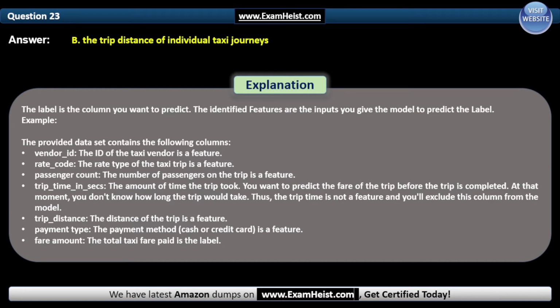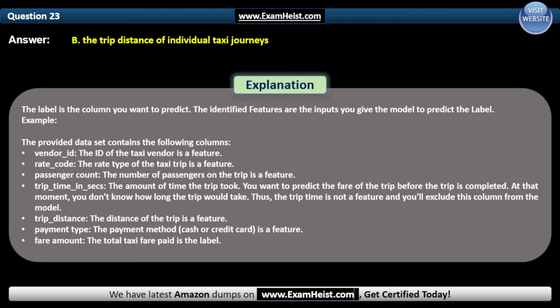Vendor ID, the ID of the taxi vendor, is a feature. Rate code, the rate type of the taxi trip, is a feature. Passenger count, the number of passengers on the trip, is a feature. Trip time in seconds, the amount of time the trip took. You want to predict the fare of the trip before the trip is completed. At that moment, you don't know how long the trip would take, thus the trip time is not a feature and you will exclude this column from the model.